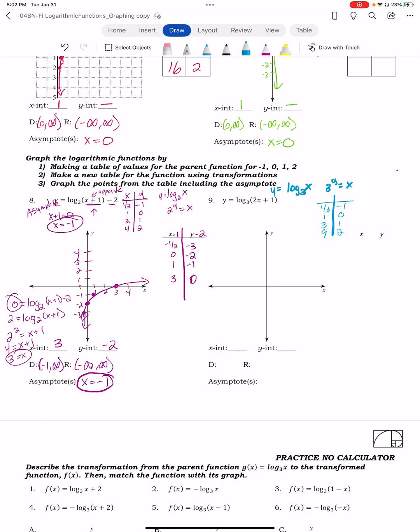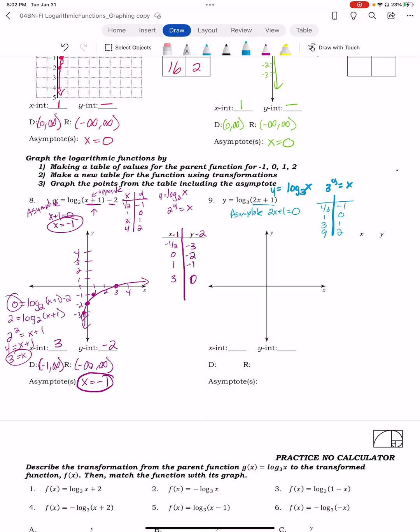Okay, so I look at what's happening here. We're going to have 2 tables because actually 2 things happen with our x. For my asymptote, 2x plus 1, we want to know when that is equal to 0. Because for our logarithm, it's always what the inside of your log is equal to 0.